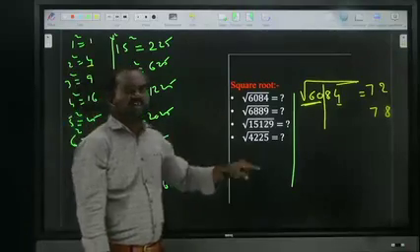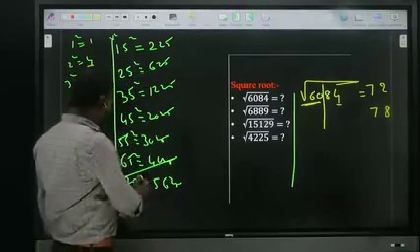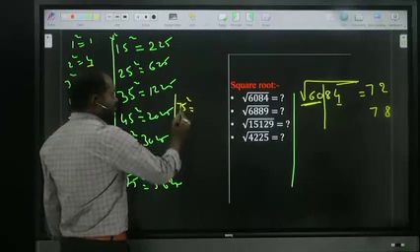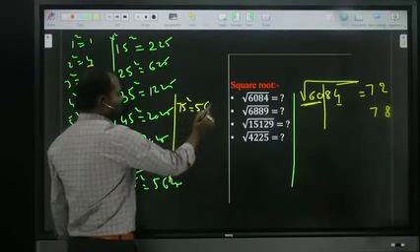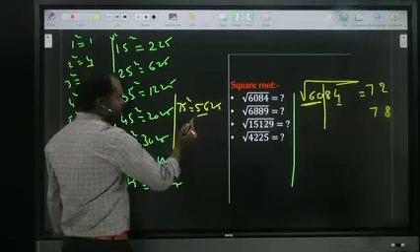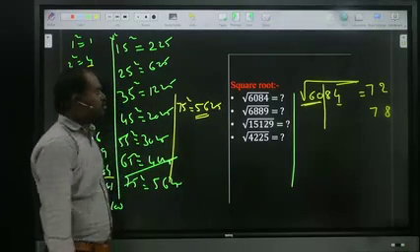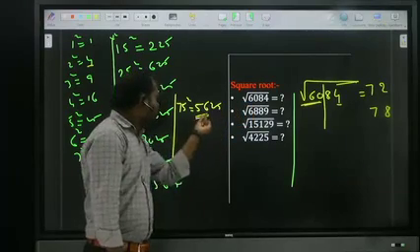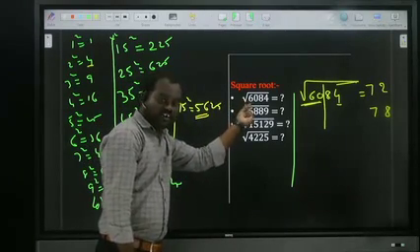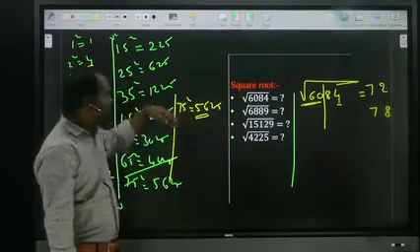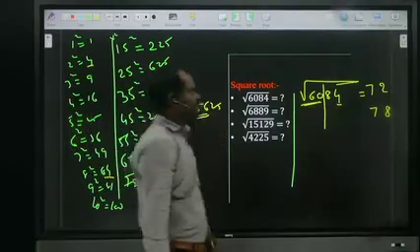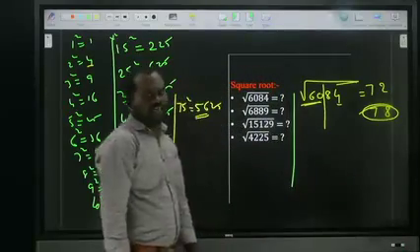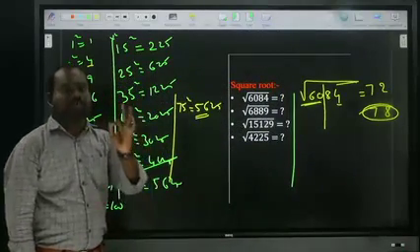Now we got above 70, so observe 75 square. 7 8s are 56, and 25. Compared to 56, the front part 60 is more. That's why the answer will be more than 75. More than 75 means the answer is 78. That is my third step, nothing but confirmation.